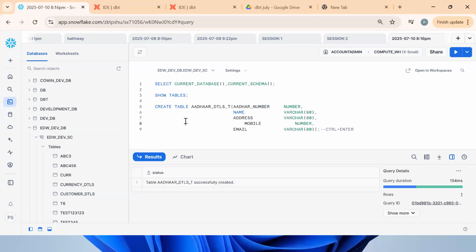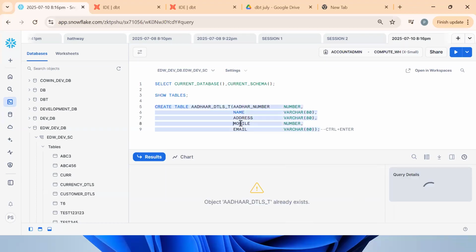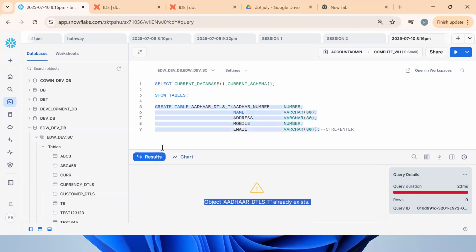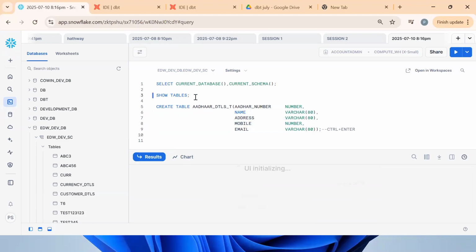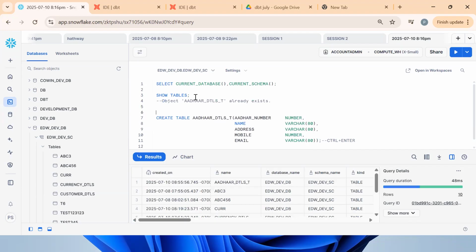Control Enter. Tell me, a second time, can I run the same statement? No. Now, what will it say? It will say the object already exists. Okay, see, so already this is there. You got the point. Now how to see the list of tables? Show tables. Okay, so far good.